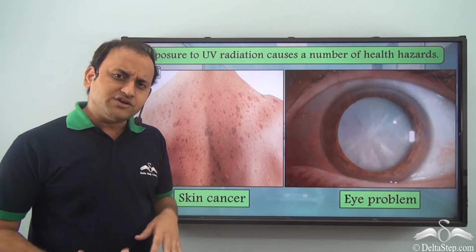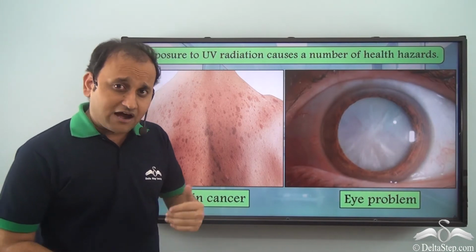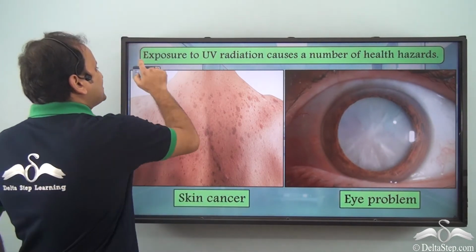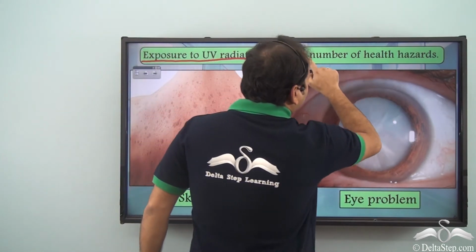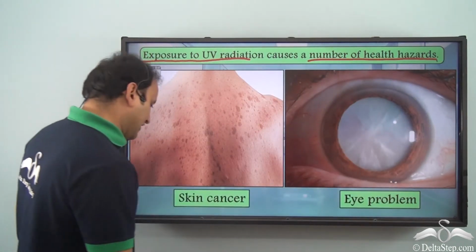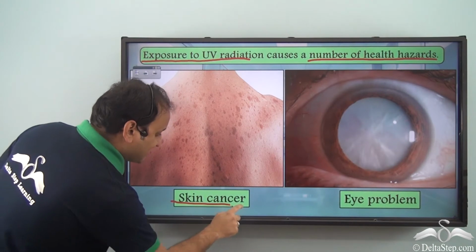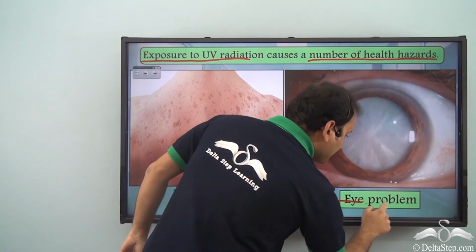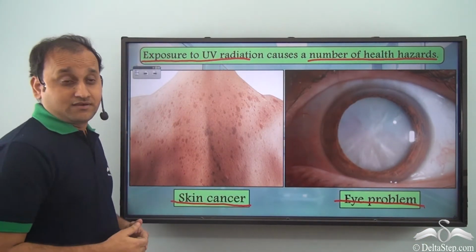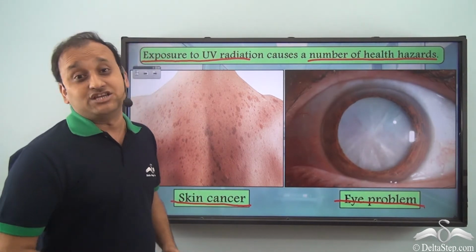Now, how are the UV rays or ultraviolet rays harmful to us? Well, exposure to UV radiation causes a number of health hazards. For example, it can cause skin cancer and eye problem in human beings, and so it is very dangerous for us.